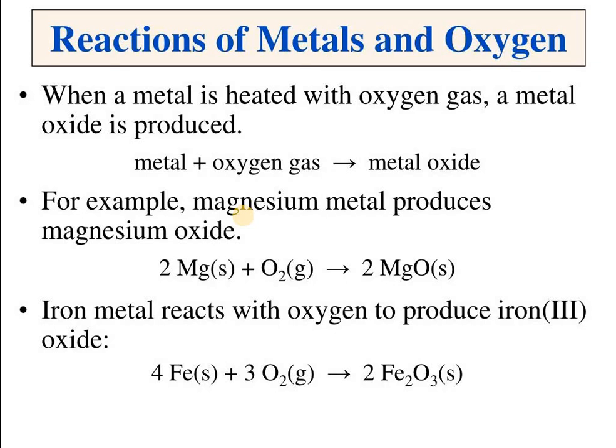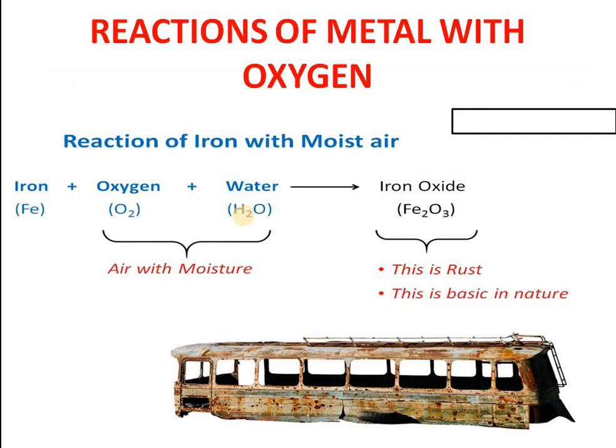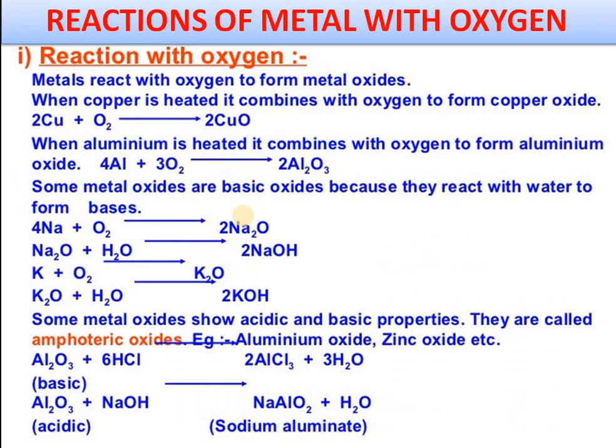Next, these are the reactions written. MgO will be basic, Fe2O3 will be basic. And iron, this is the cause of rusting. Okay. Fe2O3 with x water. Now see here, copper plus oxygen. Copper as such reacts very slowly with oxygen and it is fixing the oxygen. So that's why we say that it is very good to drink water in copper vessels. It has the tendency of fixing oxygen from the air.